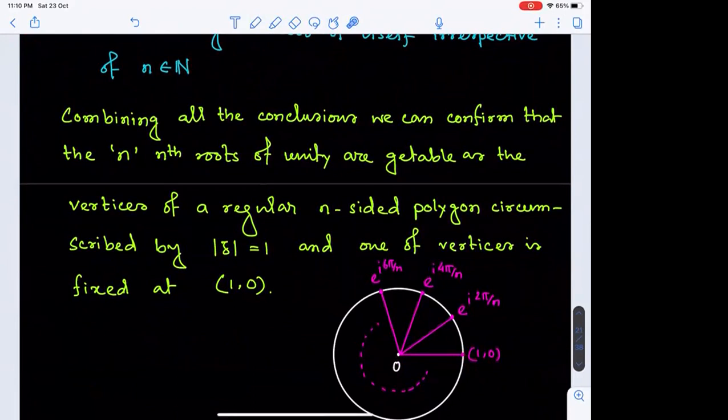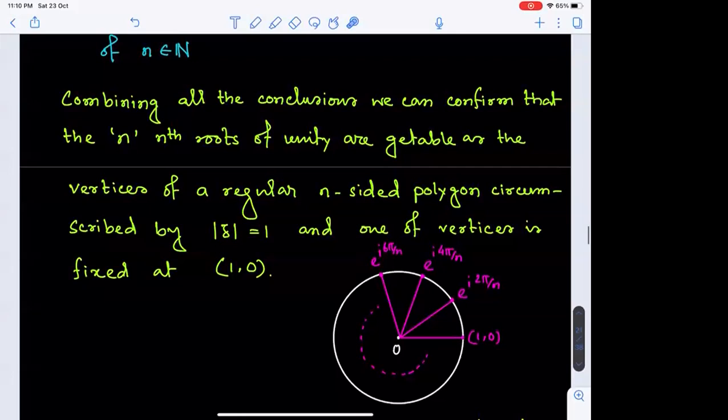And how are the other roots? They are on the circumference of this circle, mod z is equal to 1, as they are all unimodular. Moreover, they can be considered with arguments in AP. Arguments in AP means these angles are the same. So they are equally spaced points on the circumference of the mod z is equal to 1 circle.